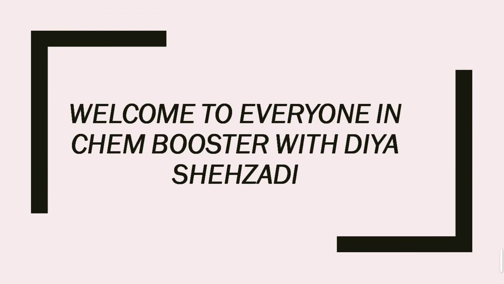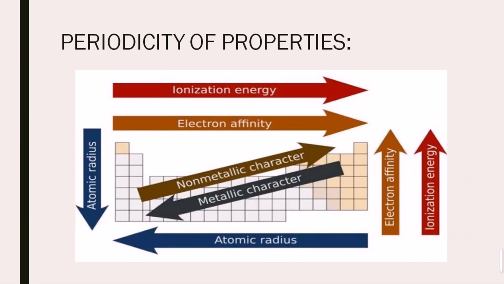Welcome to all of you in the third chapter of our ninth class, that is the periodic table and the periodicity of the periodic table. In the first part of our chapter, we discussed the periodic table and how it was designed, but in the new topic we are learning about the periodicity of the periodic table, how the periodicity of the properties is measured in the periodic table.